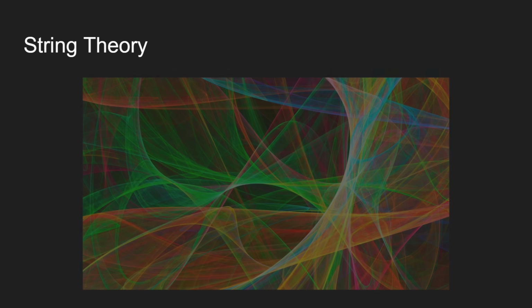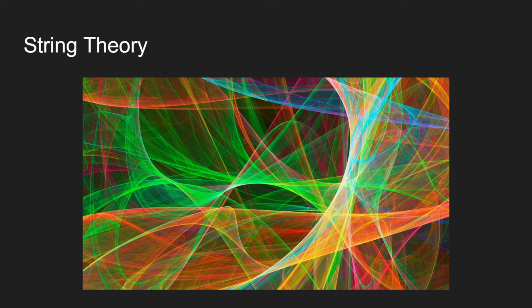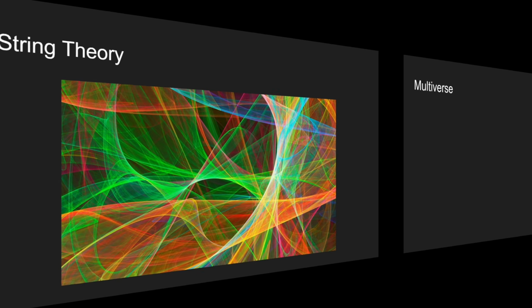So string theory, if you don't know, is basically this thing where the entire universe is covered and entangled by these tiny little strings. It's all connected by tiny little strings that give off different frequencies, and those frequencies give us things like electrons and protons and all that other fancy stuff in science. And what those frequencies also do is give us the possibility of a multiverse.